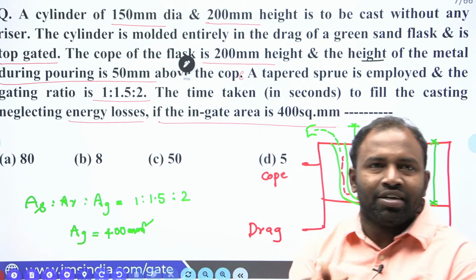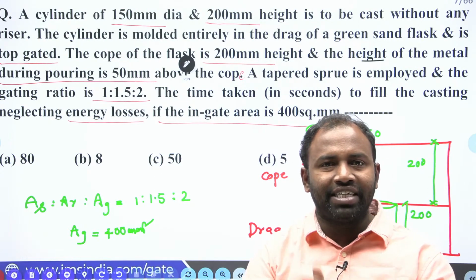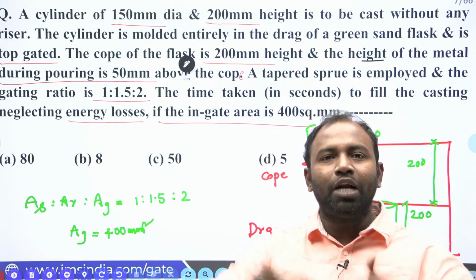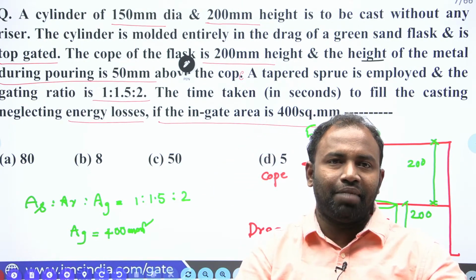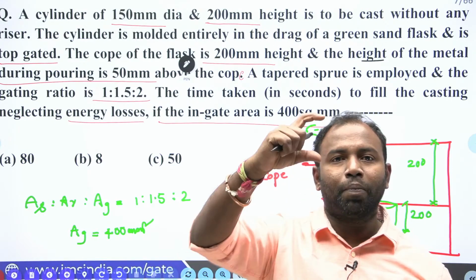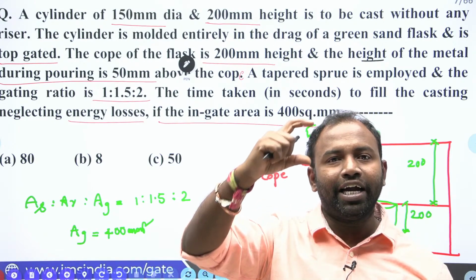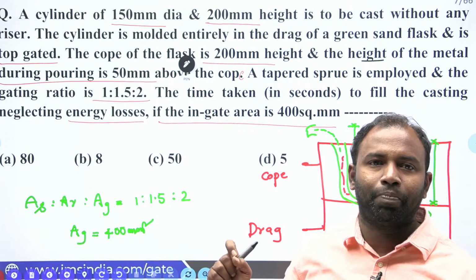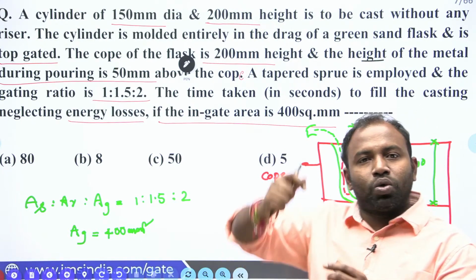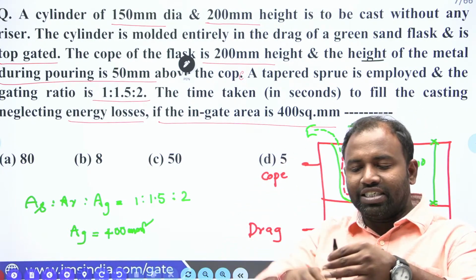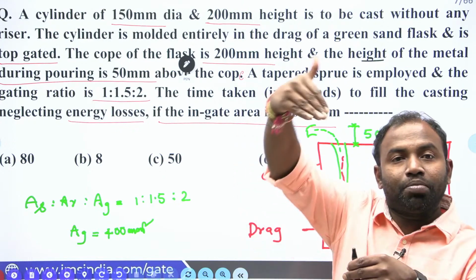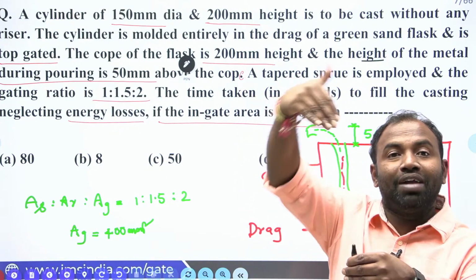What is happening? The cylindrical shape of the casting cavity is given, and it is entirely placed in the drag. It is top gated and the height of the cope is given as 200 mm. Suppose this is the cope level, the molten metal pouring height from the cope level is 50 mm.